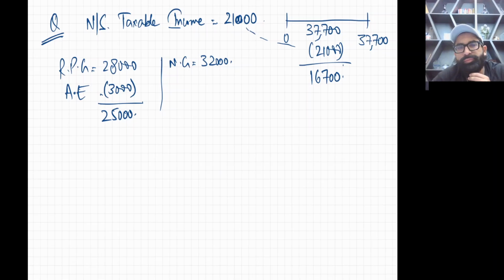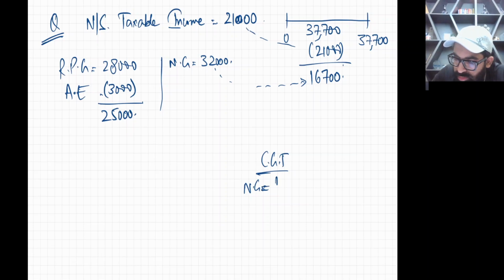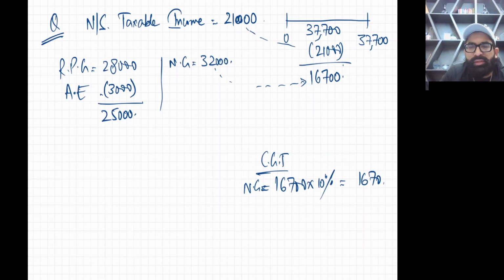Okay. Now, how will you do it? Definitely for gains calculation, for CGT calculation, you will first start with NG. So you'll pick NG and you'll knock this first band. So yes, the capacity is less, so we'll consume all this capacity for NG. It's going to be 16,700 and the first band tax rate for NG is 10%. So 1670, right? Now this band is totally done, consumed, finished.